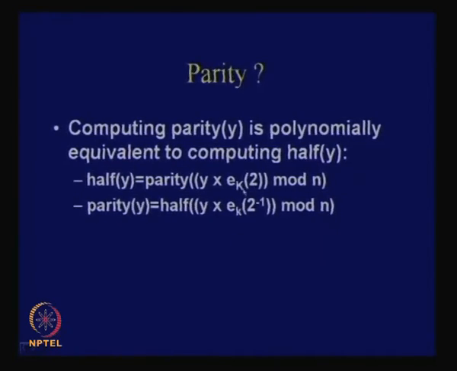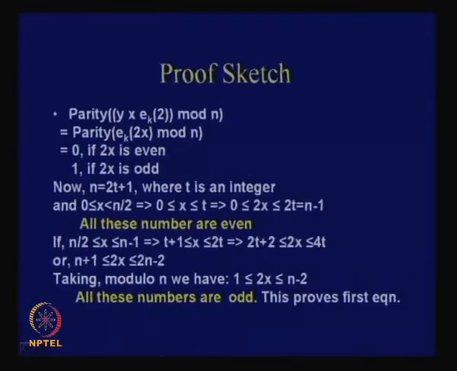So, actually this is quite funny, right. 2x is always even, but when you are doing modulus n operations or congruences, then you get crazy results. If you do 2x, it is actually not even, right. So, mathematics can be quite funny in this type of thing. I have detailed out the proof here for the first part, but the second part you can check. I am not going into it, it is simple; just solving the equations you can find out why it is even and why it is odd.